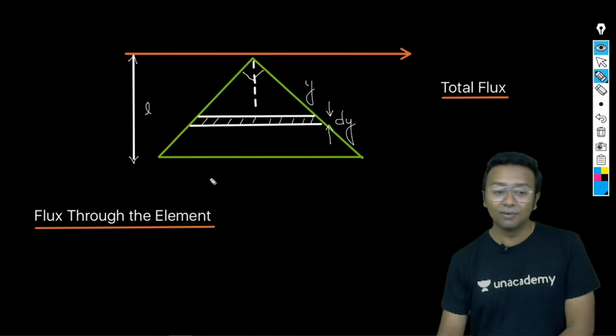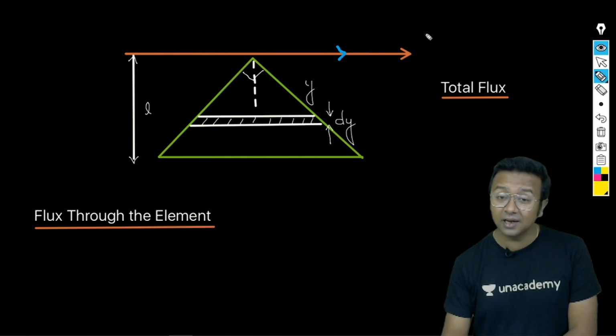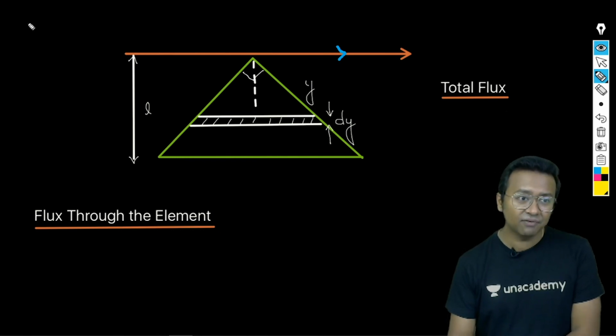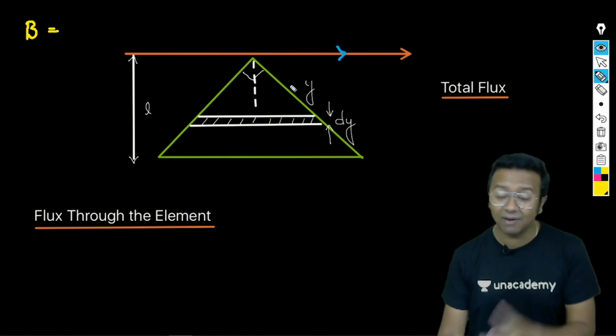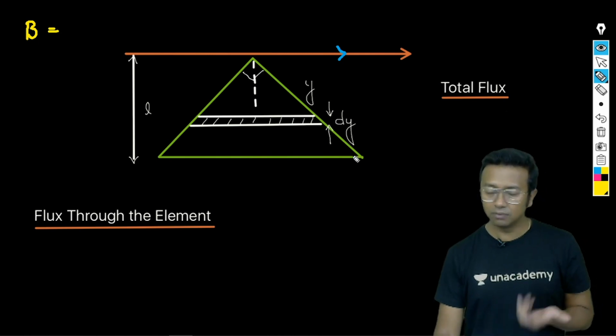Now for finding out the flux, try and understand what will be the magnetic field due to this particular infinite wire. Why are we taking the element? First of all, why aren't we multiplying it directly with the area of the loop? We cannot do that.